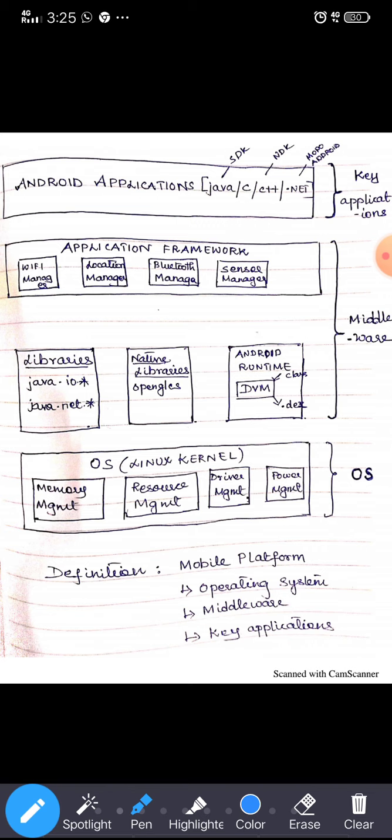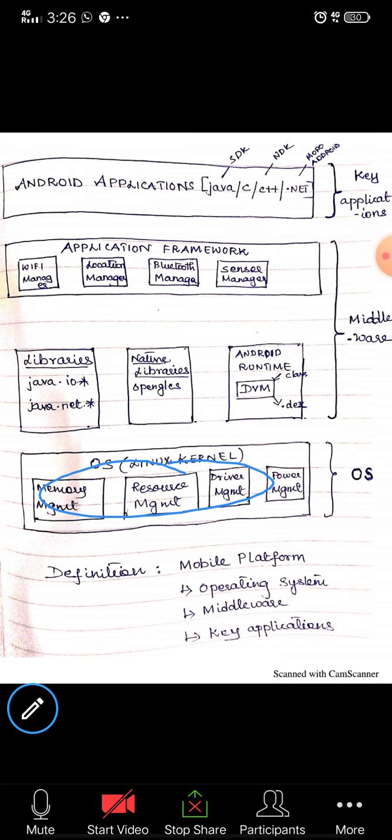So this is what your Android architecture is. It has all of the software components and the hardware components. In between we have the middleware and the OS, then the Android applications, written in Java programming. Then we have seen the application framework, where our work is easier with different managers, and for writing Java programming we need libraries. So this is the architecture we have in Android.